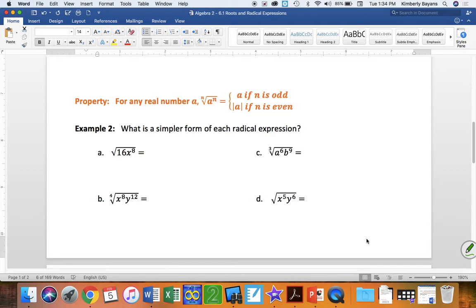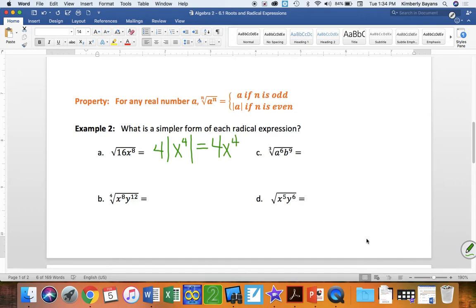So the square root of 16x to the 8th: the square root of 16 is 4, and the square root of x to the 8th would be x to the 4th. Now, I've got those absolute value signs there, but no matter what my x value is in this case, x to the 4th is going to come out positive. Remember, absolute value is always a positive number, and x to the 4th is going to be a positive number. So we don't necessarily need the absolute value signs in this case. We could technically just simplify this to 4x to the 4th.